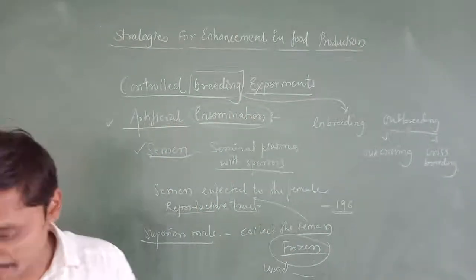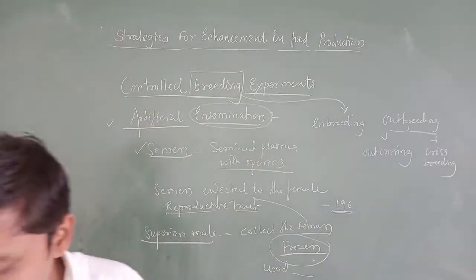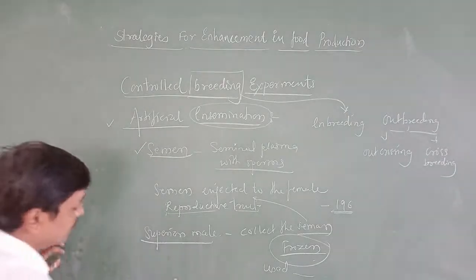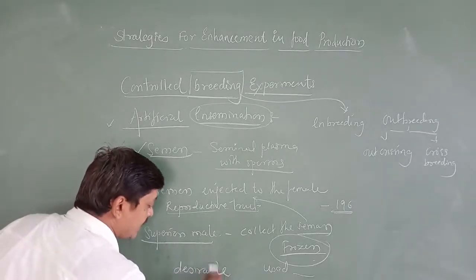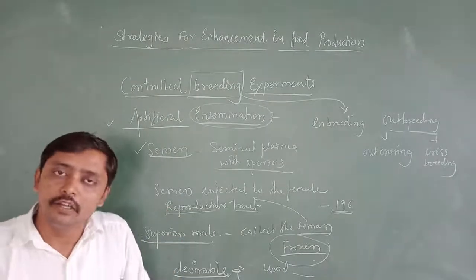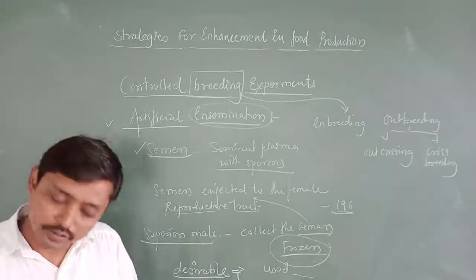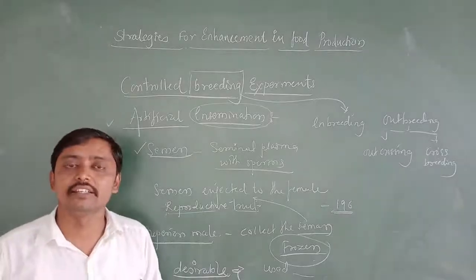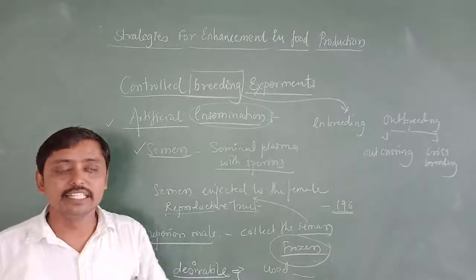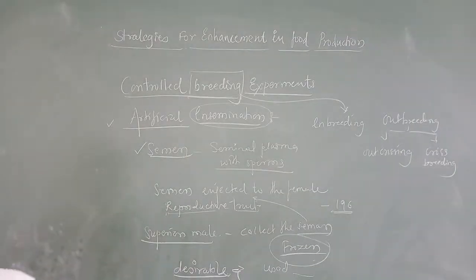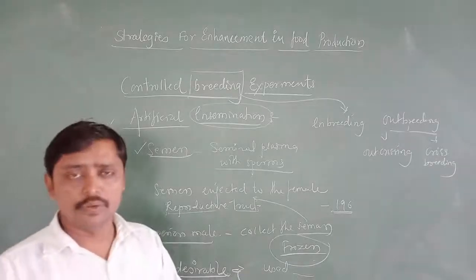This is the first experiment, and in this experiment we carry out desirable mating. Desirable mating in the sense what? From whichever superior male we want semen, only that semen we collect, and we get offspring like that particular male we selected. Understood? Here artificial insemination helps desirable mating, and helps to overcome several problems of normal mating.